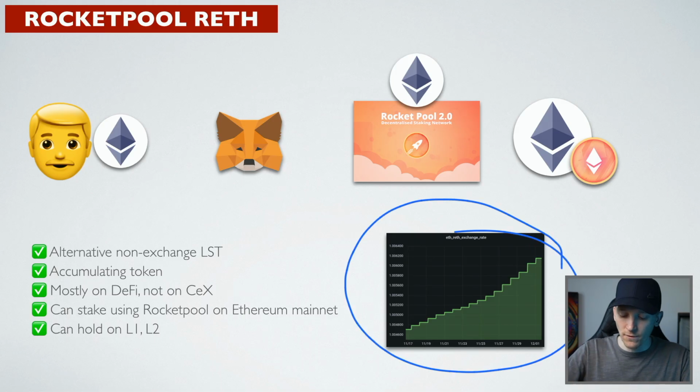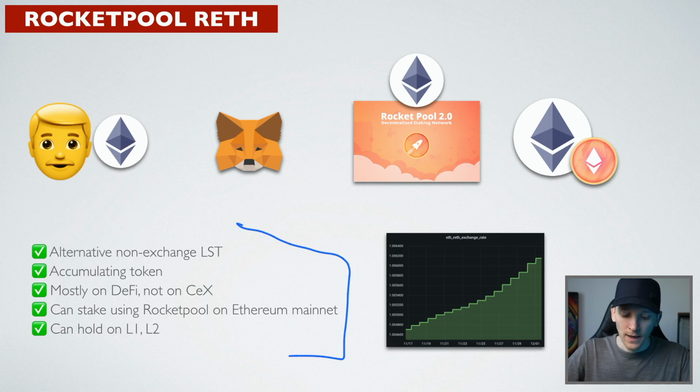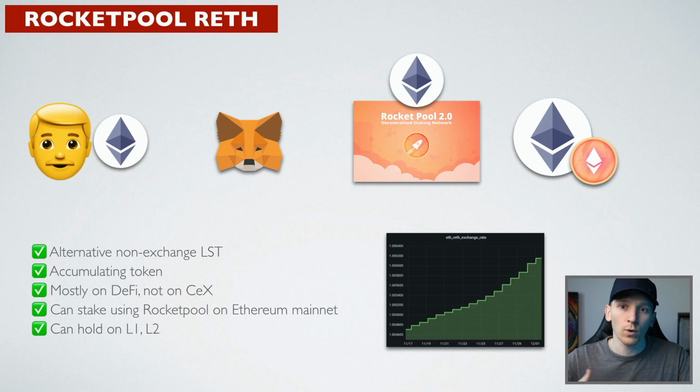Rocketpool ETH is another accumulating token, so the balance goes up versus ETH over time. It's more decentralized, this one. It's really only in DeFi and in wallets. Centralized exchanges don't really support this very well, mainly because they have their own versions of these tokens and they want to get the 10% fees instead of Rocketpool.